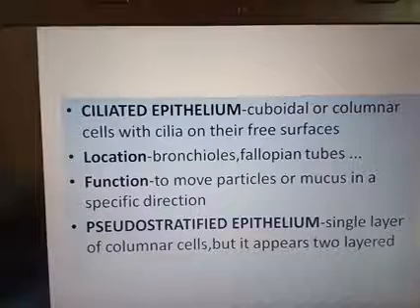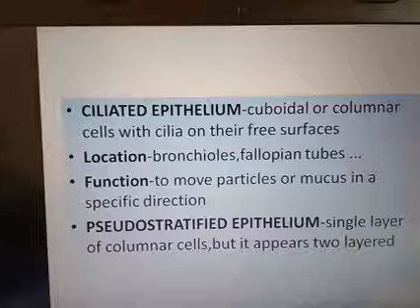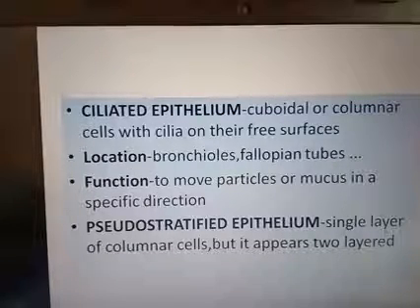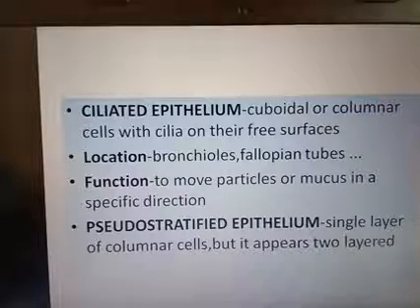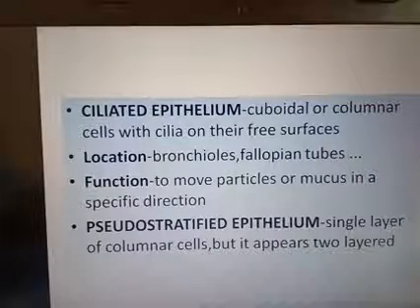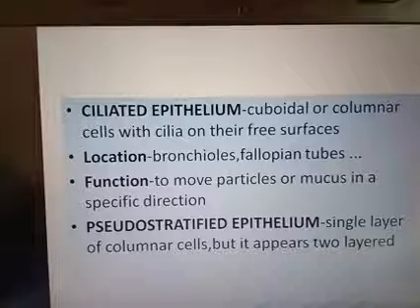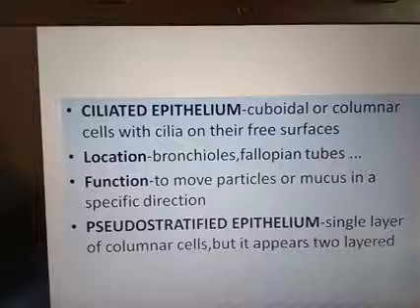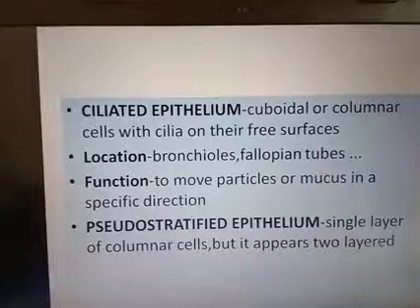Next, we are discussing ciliated epithelium, so you will get the idea of what it is. Cuboidal or columnar cells which have cilia on their surface are known as ciliated epithelium. The locations are the bronchioles, a part of the respiratory system, and the fallopian tube, a part of the female reproductive tract.